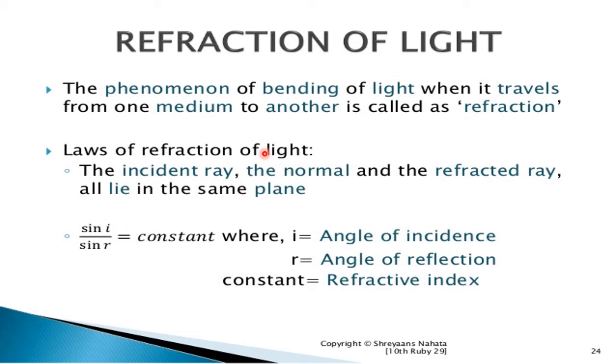Laws of refraction of light: the incident ray, the normal and the refracted ray lie in the same plane. And the second law of refraction of light is sin i upon sin r is equal to a constant, where i is the angle of incidence and r is the angle of refraction, and the constant is called the refractive index, denoted by mu.